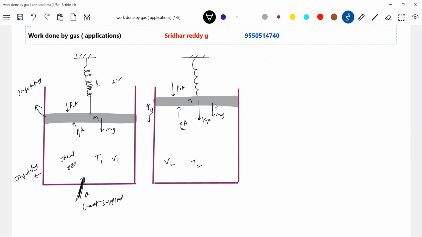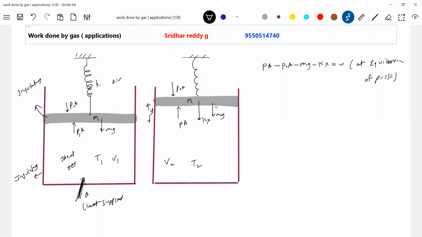First let's get an expression for the pressure at equilibrium of the piston. PA minus P naught A minus mg minus kx equals 0. This is the expression for the pressure of the gas.